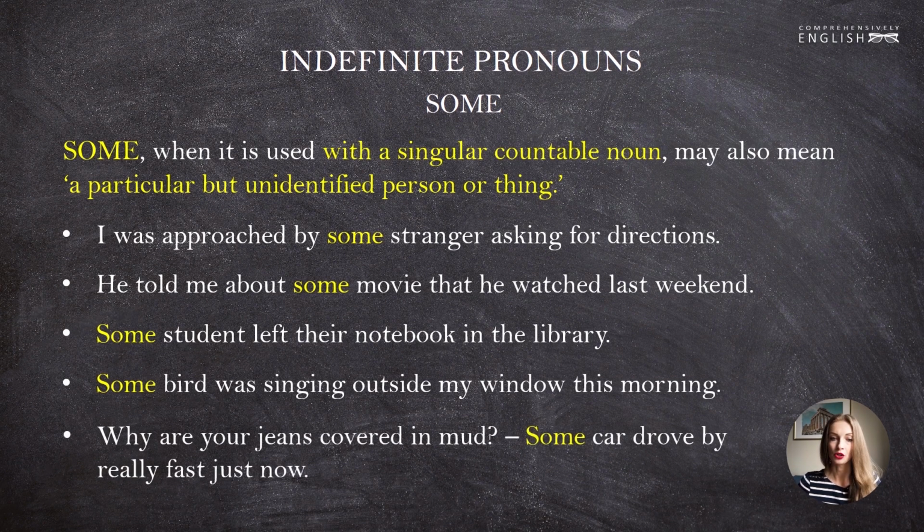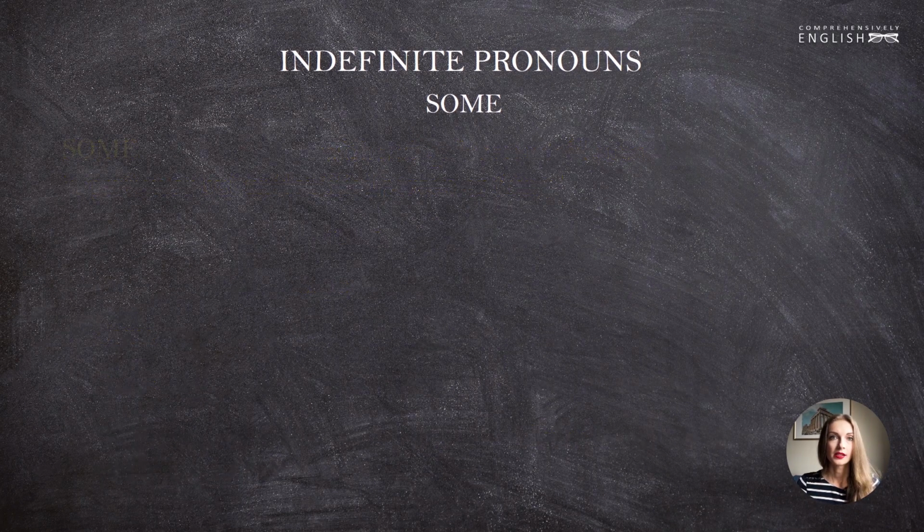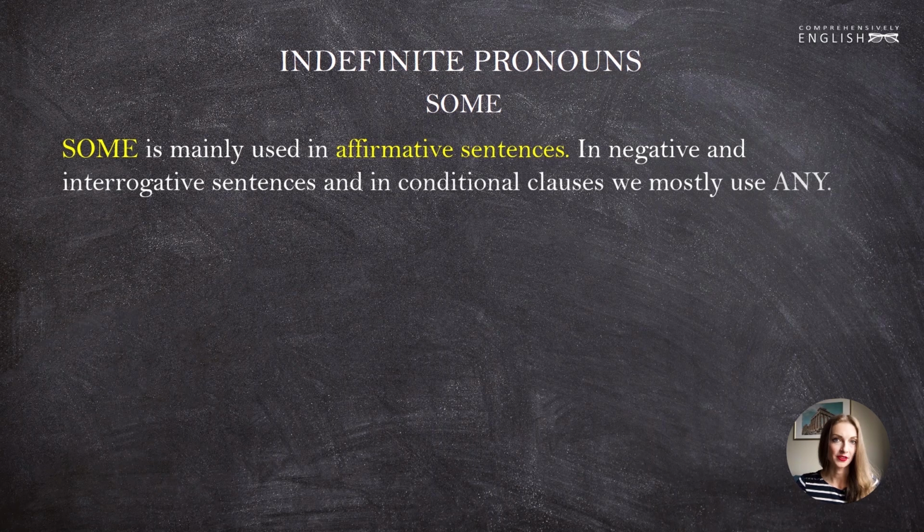And why are your jeans covered in mud? Some car drove by really fast just now. In these examples, some is used to refer to a specific but not identified person or thing. It emphasizes that the identity of the person that we are talking about is not known to us or is not important. Some is mainly used in affirmative sentences.